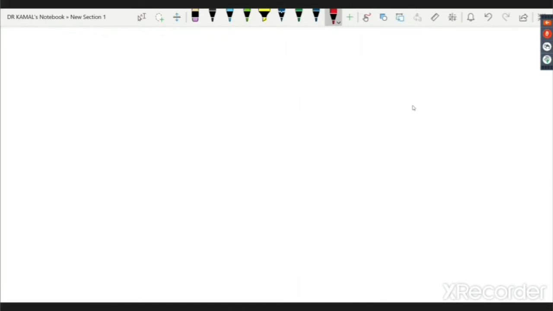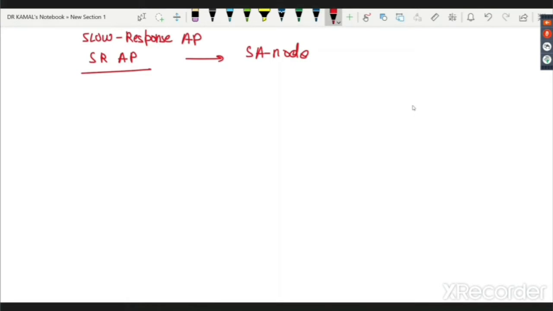So now we are going to do the slow response action potential. Here, because in most of us the SA node is the pacemaker, I will be calling it the SA node or pacemaker potential.